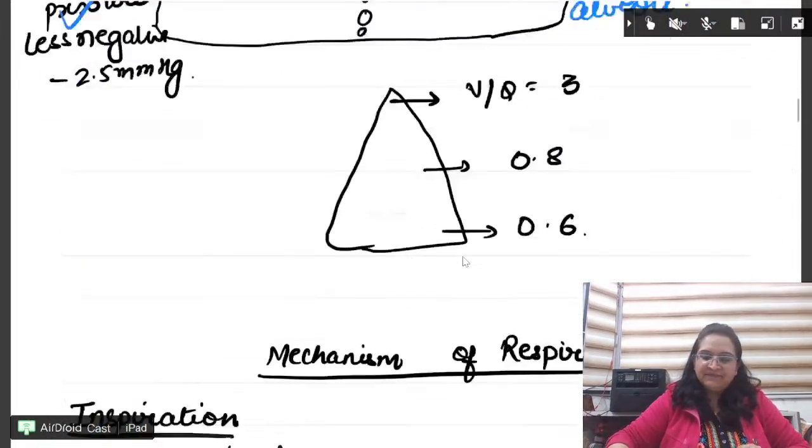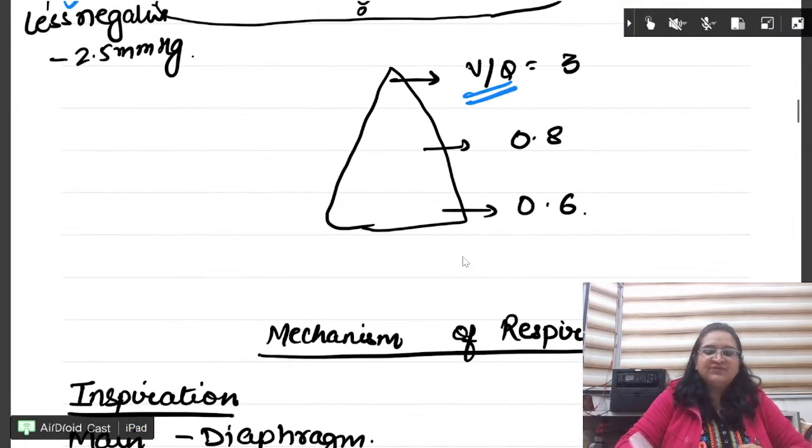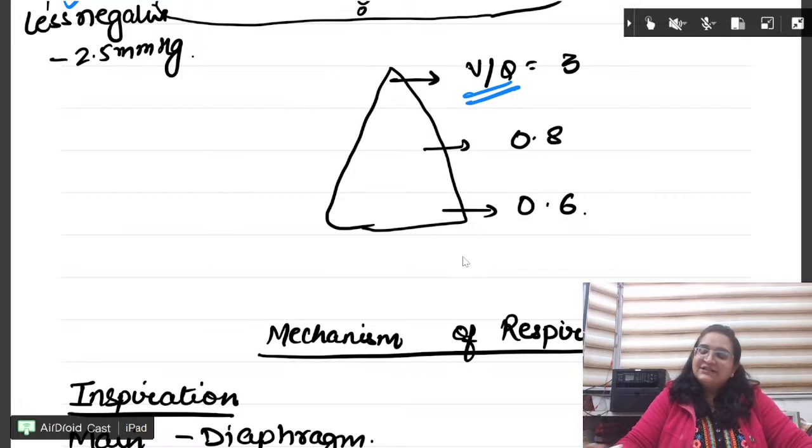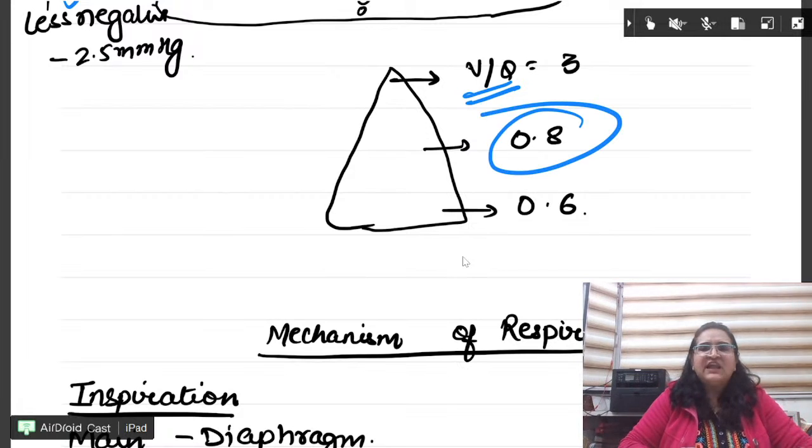So what is the V by Q ratio? Beta, V by Q ratio is very important topic. So please learn. If they just give you lung, 0.8, learn it. If they give you base, it is less there, minimum there, 0.6.